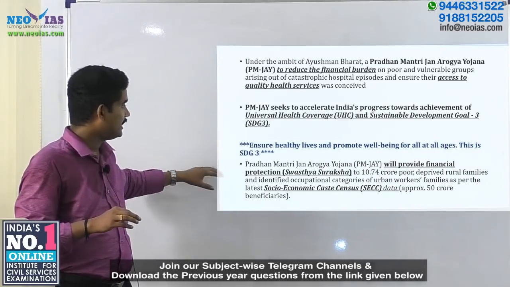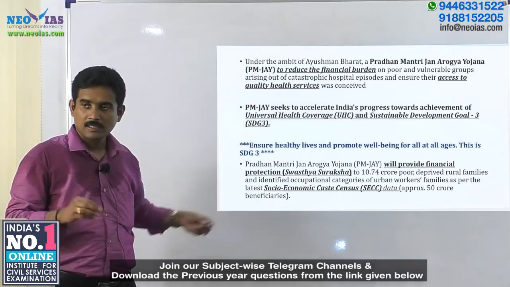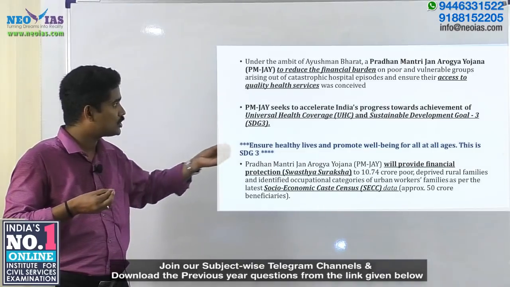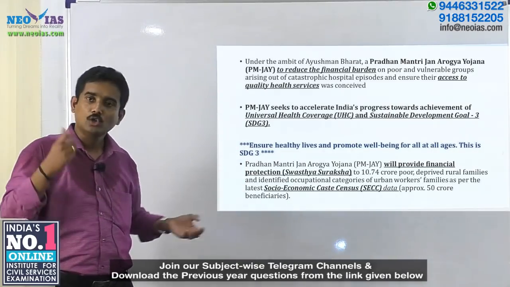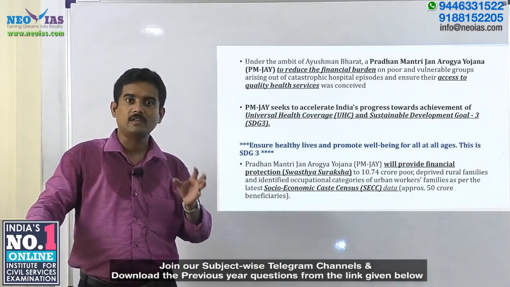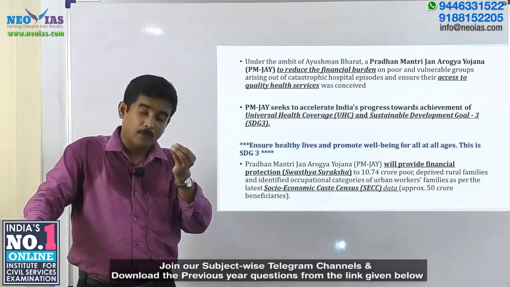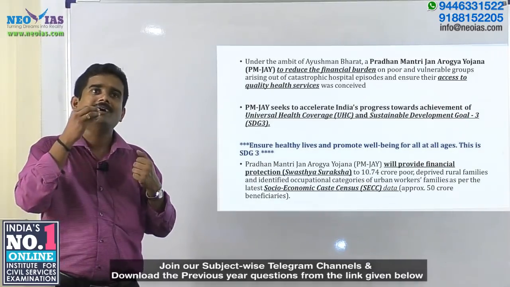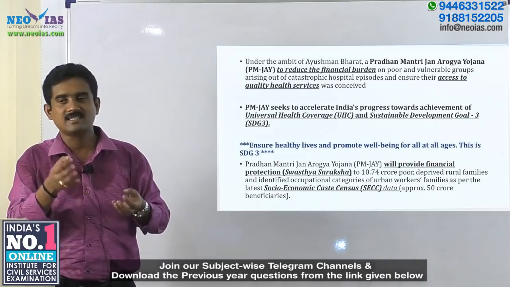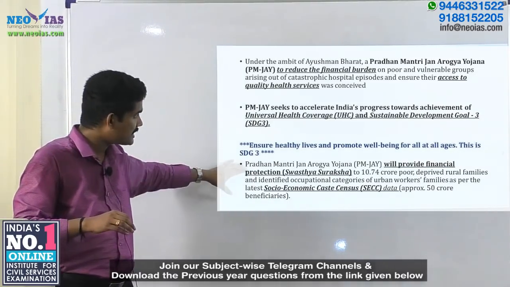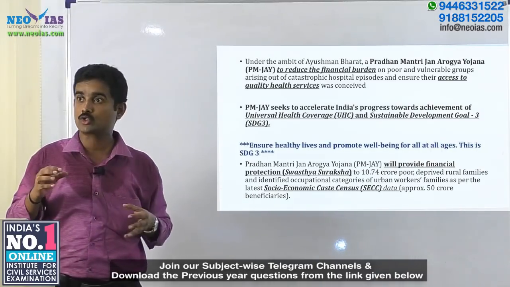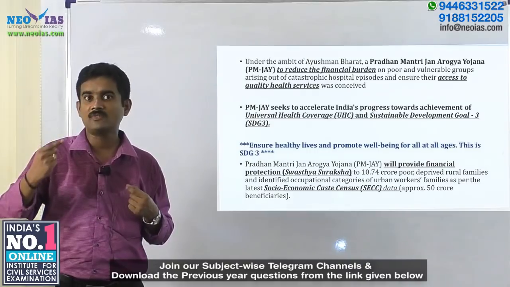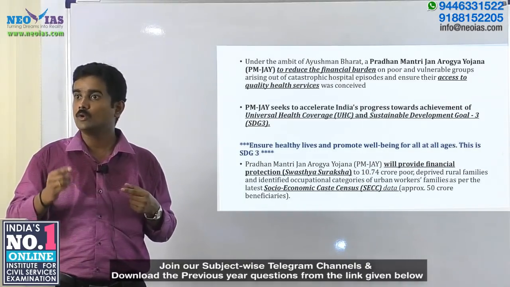Then, this is an insurance scheme which will provide financial protection to close to 10.7 crore poor families. Assuming that the average standard size of a family is 5, this scheme is going to cover close to 50 crore people in our nation. So that is the massive range which the scheme is going to cover.